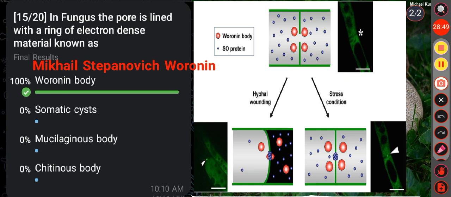Then where are these located? Generally, these are located near the septa, meaning the walls that divide the hyphal compartments in filamentous fungi, and Woronin bodies are composed of a dense proteinaceous core surrounded by a membrane. Okay, so in fungus the pore is lined with a ring of electron dense material known as Woronin body.